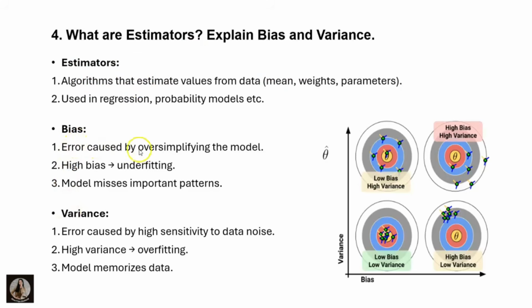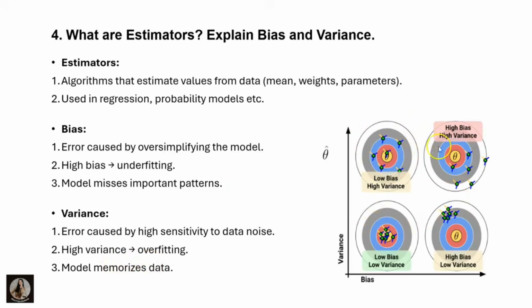Bias means errors caused by oversimplifying the model. When we oversimplify a model, errors are caused by that. High bias means underfitting. You have to remember this: when you see high bias, it is underfitting, and the model misses the important patterns. Variance means errors caused by high sensitivity to data noise. High variance means overfitting. When you see high variance, it is overfitting. Clear? The model memorizes the data here.